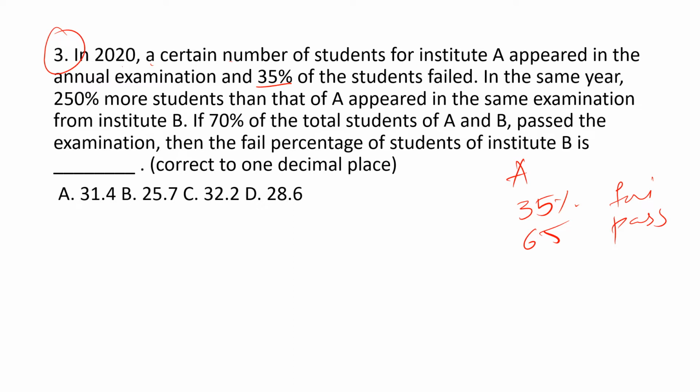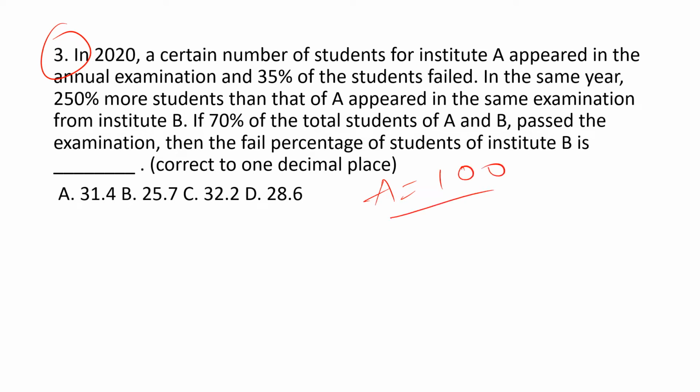So guys, for this question, I'm going to consider one technique: I'm considering the total strength of Institute A as 100. Now the number of students who failed in Institute A will be 35, passed students will be 65. It's clear up to here.